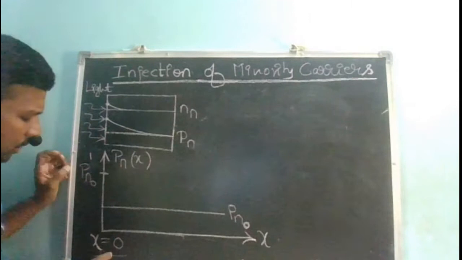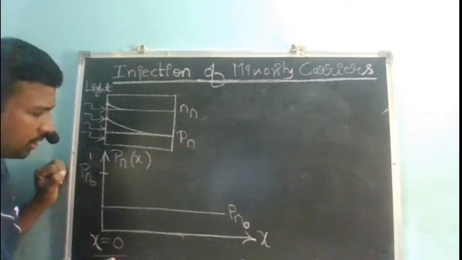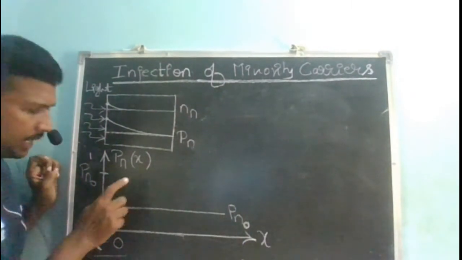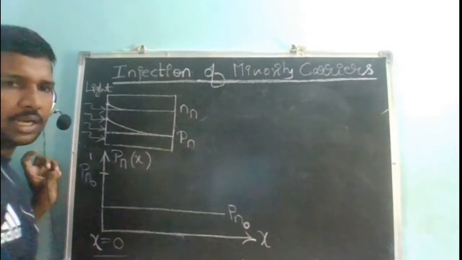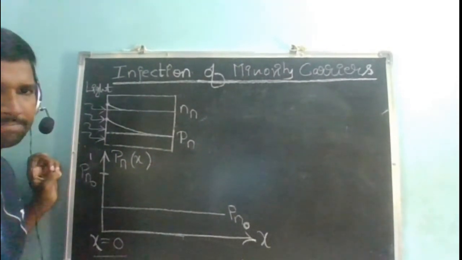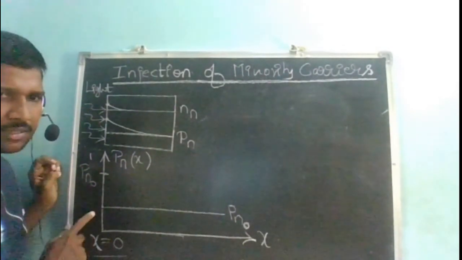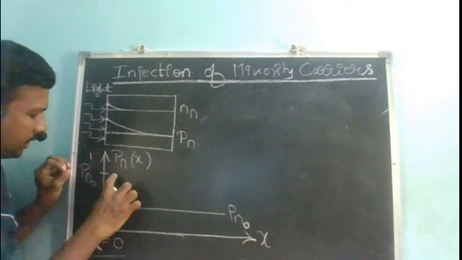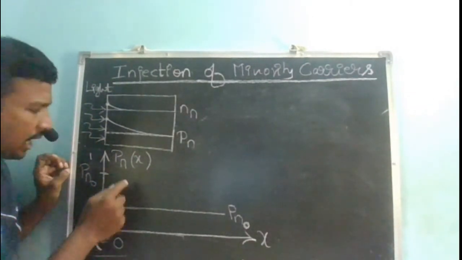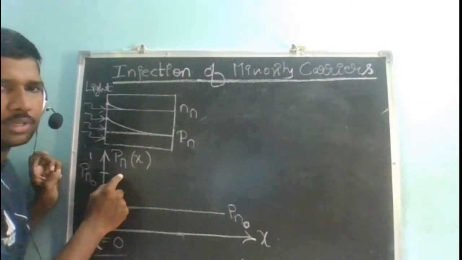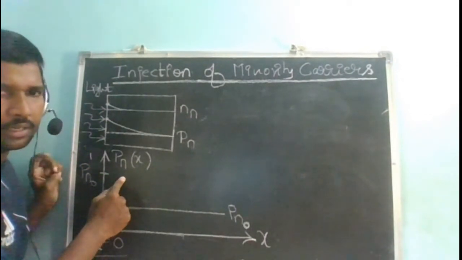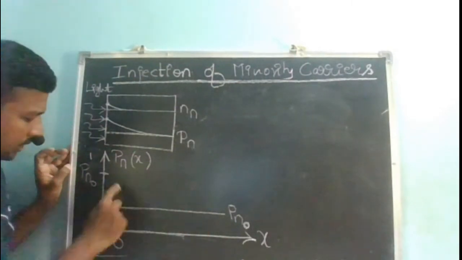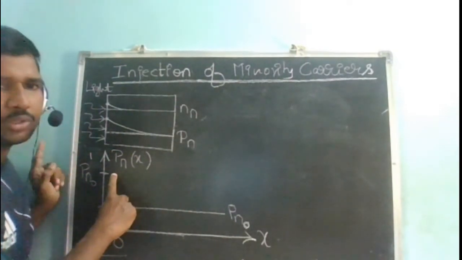So at x equal to 0, how many holes are there in your n-type semiconductor? Up to here, Pn naught holes are there, and from here to here, Pn naught dash are there. So at x equal to 0, the total number of holes present in your n-type semiconductor is not only your thermal equilibrium hole concentration, but also the excess holes generated due to your light.